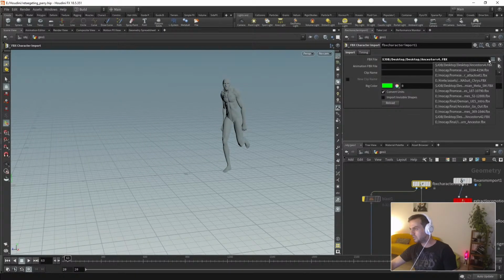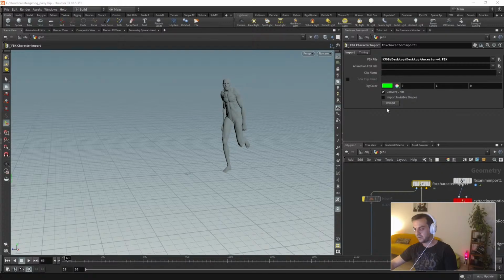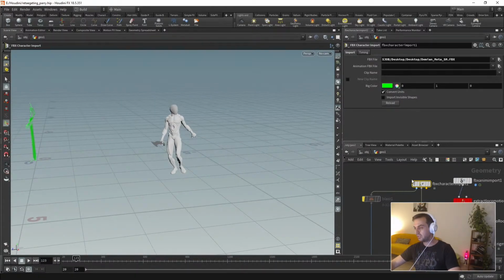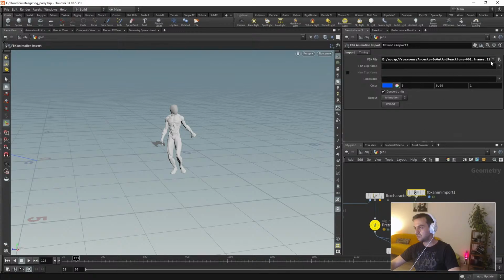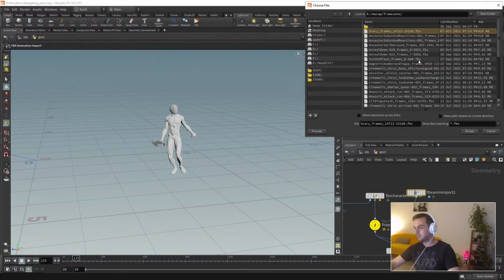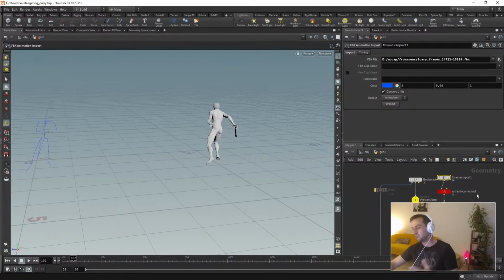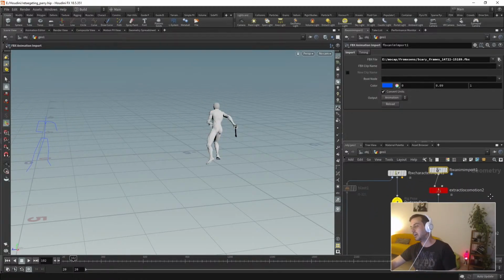So let me go to Demian, for example. Yeah, there we go. So we got Demian. And that's it. Basically, what I do here is importing the new animation, which is scary frames. And now, boom, that's it. We got animation already retargeted. Magic. Okay, so what is happening under the hood, or more, let's say, in nodes?